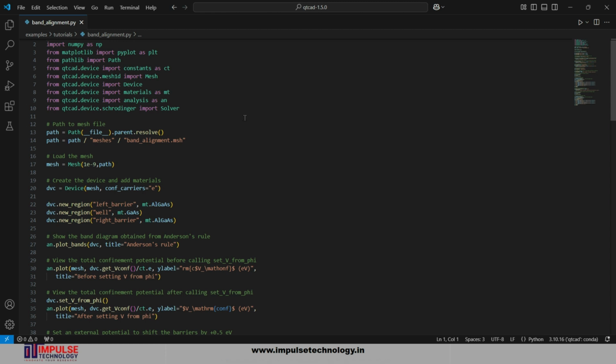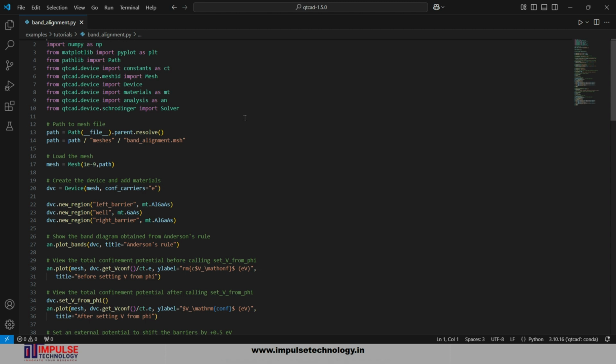After that, from QTCAD device import Device, which is central to all simulations done with QTCAD. A device object stores the values of all physical parameters like effective mass, permittivity, dopant density, and variables like electric potential and carrier density at each element or mesh point. After that, from QTCAD device, we import materials as mt, where we describe materials supported by QTCAD.